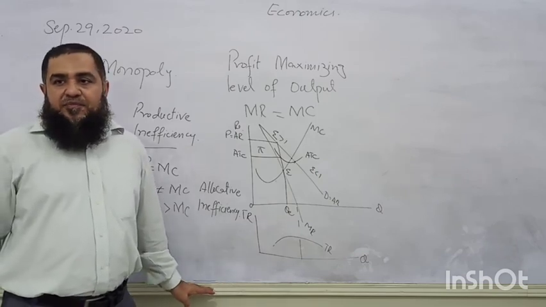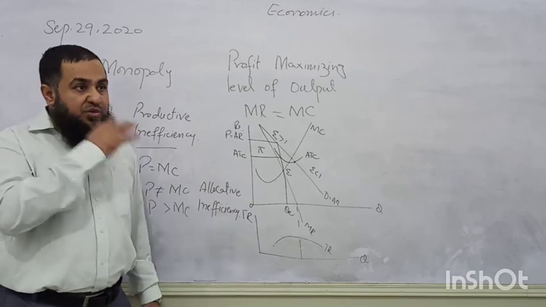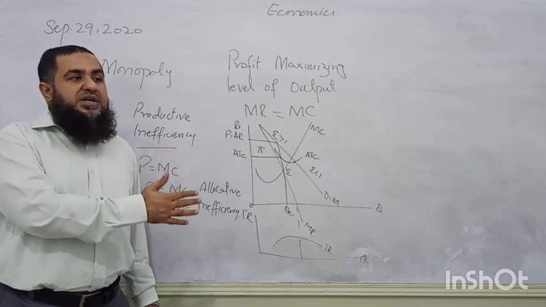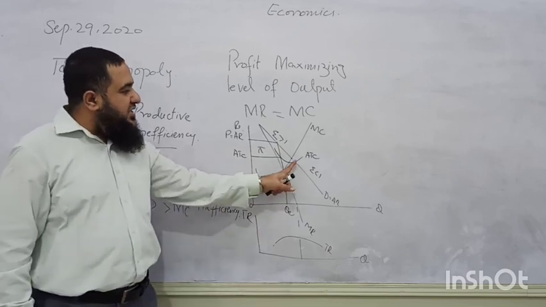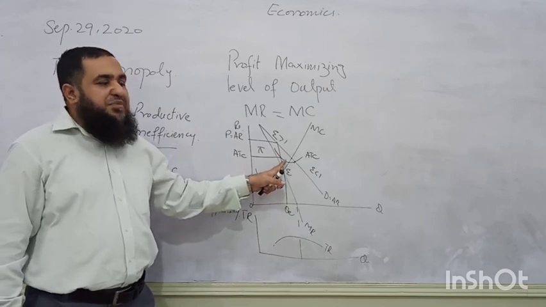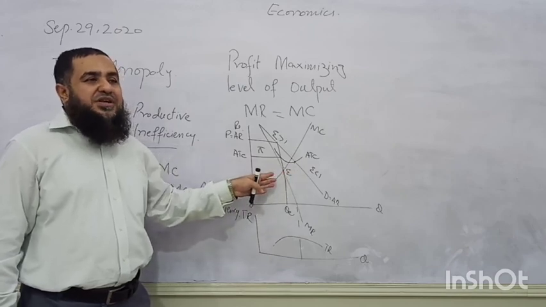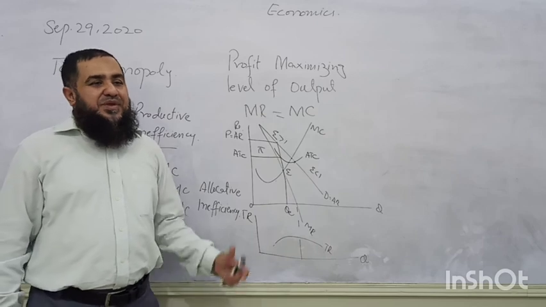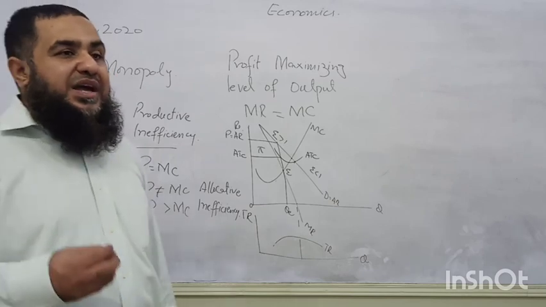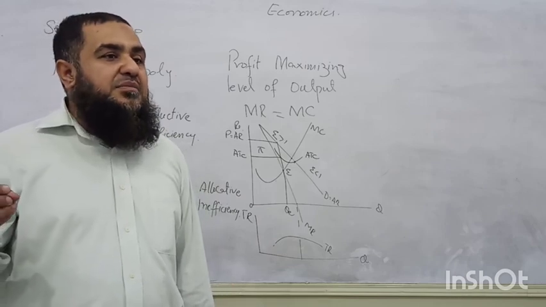So that's all for today. Keep it in mind, this is a very, very important lesson. Sometimes the question comes about the single monopolist, or sometimes there is a comparison between a perfectly competitive firm and a monopolist. This is the competitive firm's pricing because he will be having normal profit. In case of competition, more output is produced and prices are low. But in case of imperfect competition, output is less and price is high in monopoly. So you can compare at home what the similarities and differences are between a perfectly competitive firm and a monopolist.